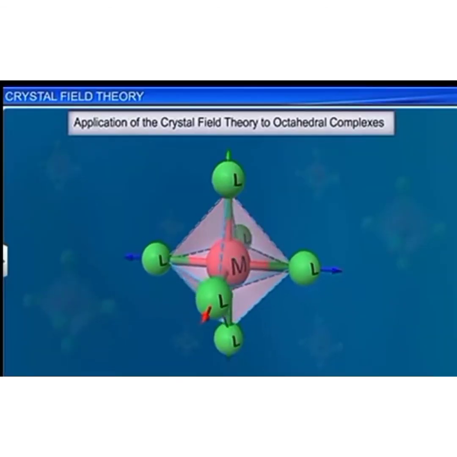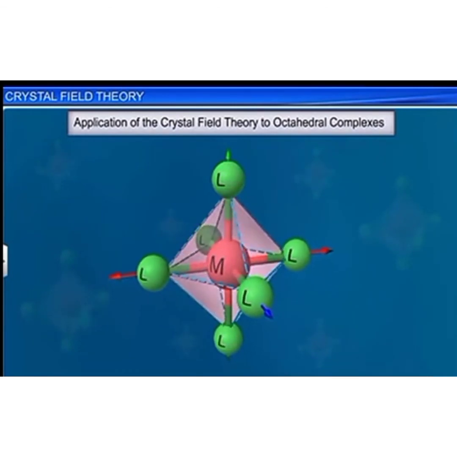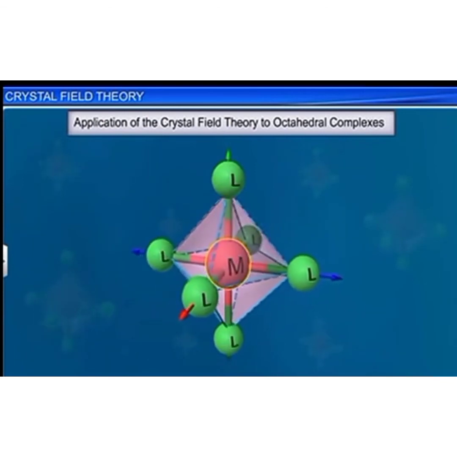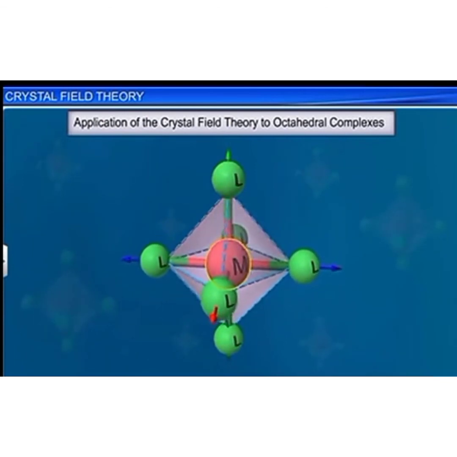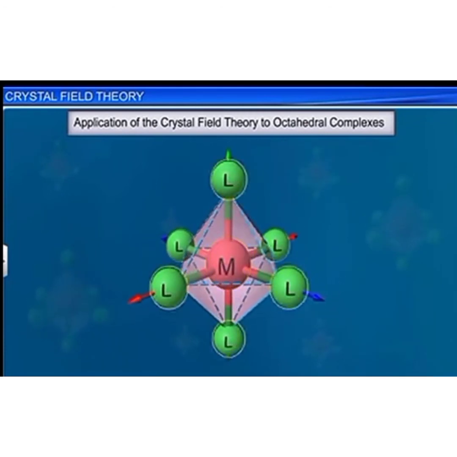Let's look at the application of the crystal field theory to octahedral complexes. In octahedral complexes, the metal ion is at the center of the octahedron, and the 6 ligands lie at the 6 corners of the octahedron along the 3 axes X, Y, and Z, as shown here.